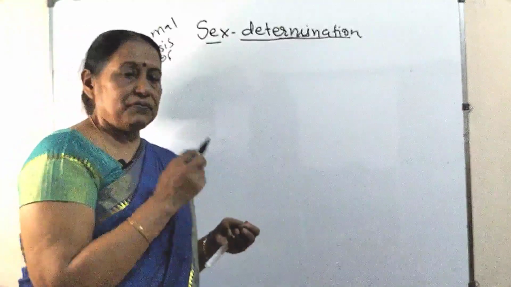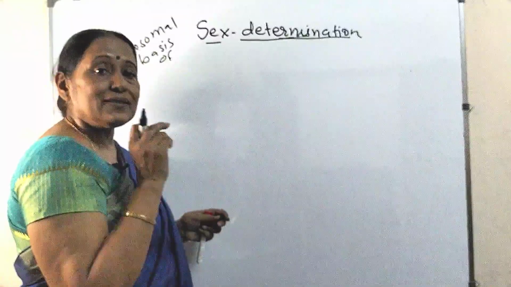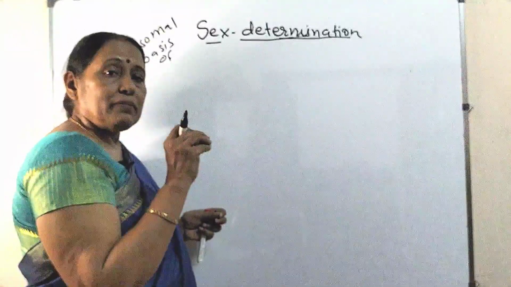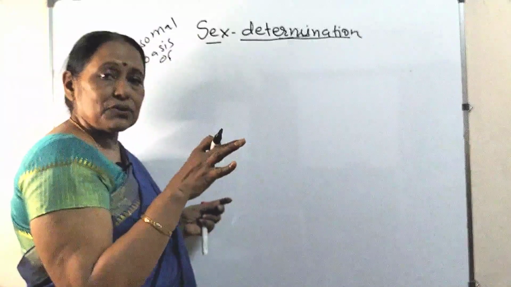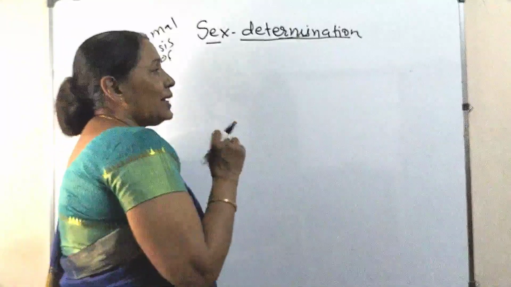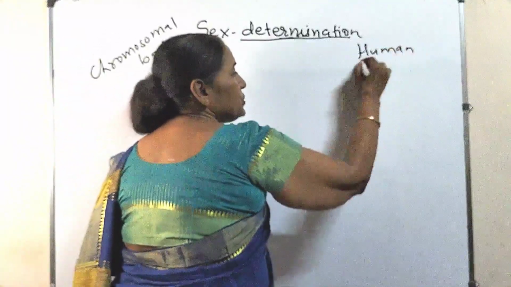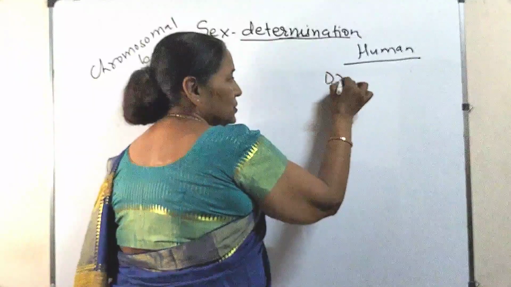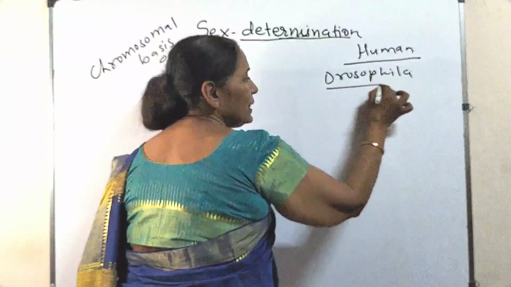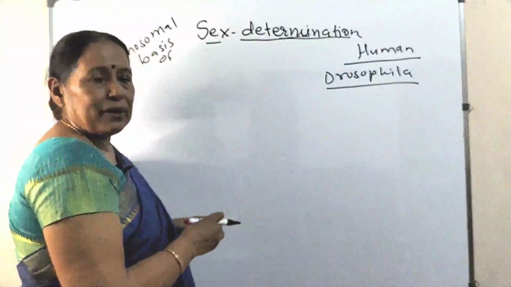Now let us go for female heterogamy. Before starting with female heterogamy, let me tell you, the male heterogamy which we studied in case of human beings, where both male and female have the same number of chromosomes and the male produces two types of gametes, is shown by human beings. Also it is shown in Drosophila. The Drosophila fruit fly you have studied in the Morgan study material. Drosophila also shows that male heterogamy.